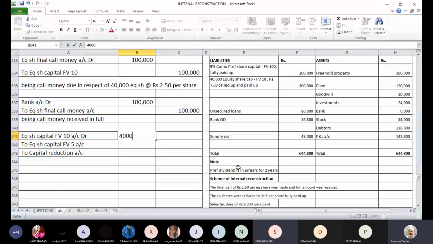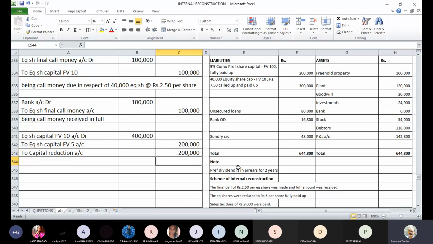Now the updated balance of 4 lakhs will be debited because originally we had 3 lakhs rupees, but after making the final call, that capital has become 4 lakhs. 40,000 shares of 10 each. These are fully paid up shares. So old capital to be debited is 4 lakhs. For the new capital, the face value of the shares is 5 and we still have 40,000 shares. There is no change in the number of shares. So this will be 2 lakhs. And capital reduction account.